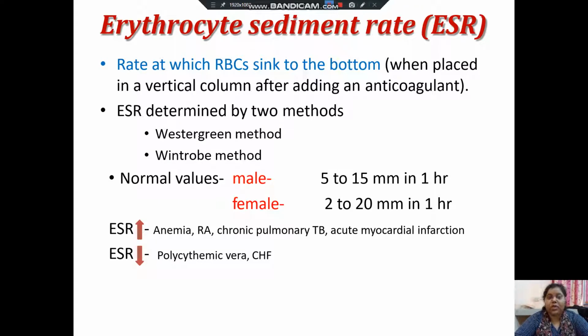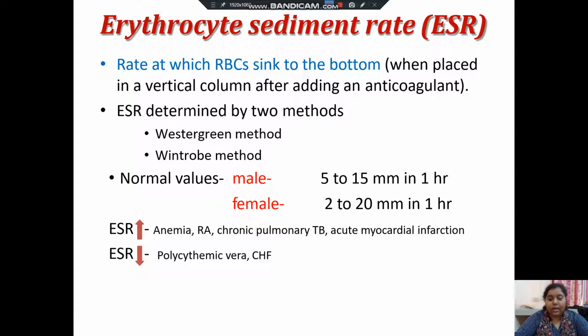So today here I will be going to discuss about what is erythrocyte sedimentation rate, that is ESR. It is the rate at which RBCs sink to the bottom when placed in a vertical column after adding an anticoagulant. ESR is determined by two methods, that is Westergren method and Wintrobe method. The normal values for male is from 5 to 15 mm in 1 hour, and for female it's 2 to 20 mm in 1 hour.